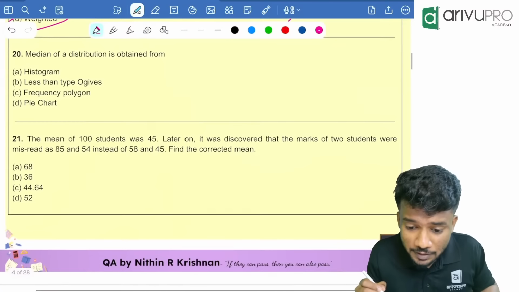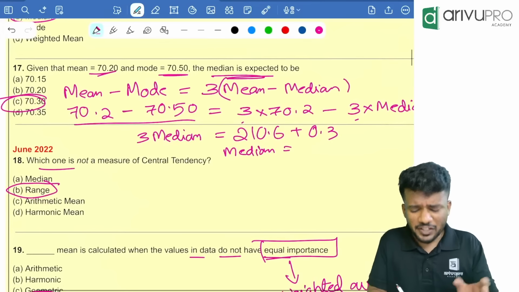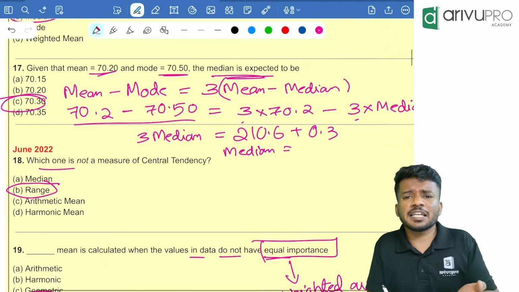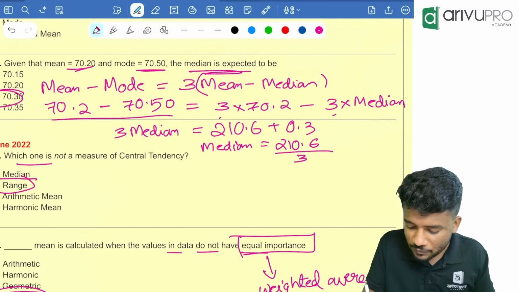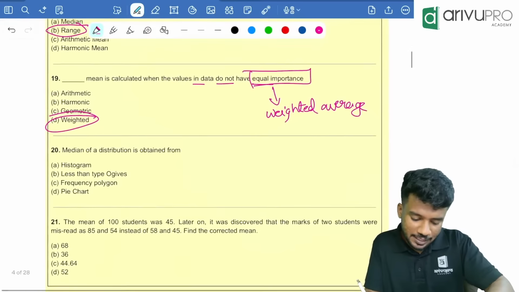Could you please explain the question once more? Which one, Pallavi? This question, right? We are directly using the formula: mean minus mode is equal to 3 into mean minus median. I just opened the bracket and rearranged. Median is equal to 210.9 divided by 3, which is equal to 70.3. Okay. Yes. Next question.